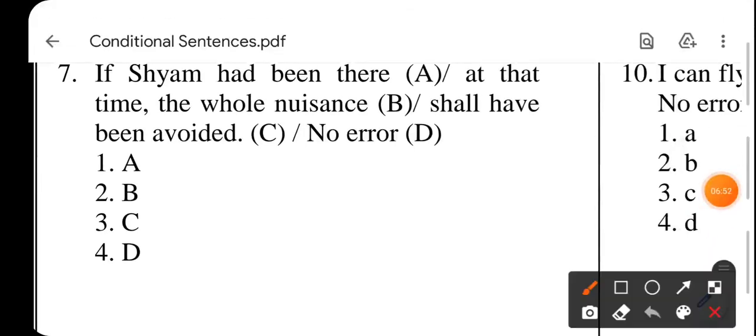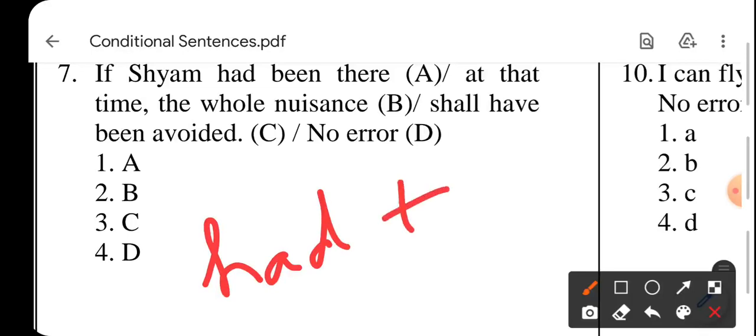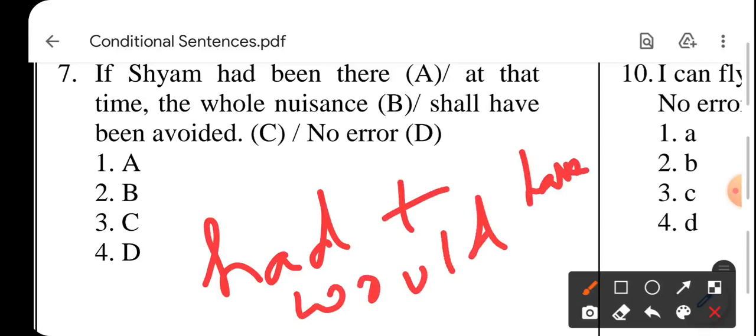If Shyam had been there at that time, the whole nuisance shall have been avoided. Again see, had is always accompanied by would have. So here we have error in this part. Now the correct in this part is C, so third is your right answer. If Shyam had been there at that time, the whole nuisance would have been avoided. I hope the concept is clear.